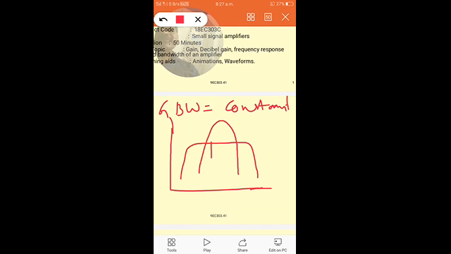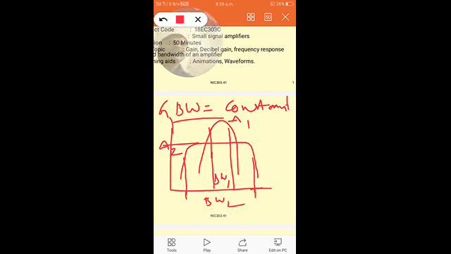This is the bandwidth of the first amplifier, BW1, and this is the gain of amplifier 1, A1. This is the gain of amplifier 2, and this is the bandwidth of amplifier 2, BW2.